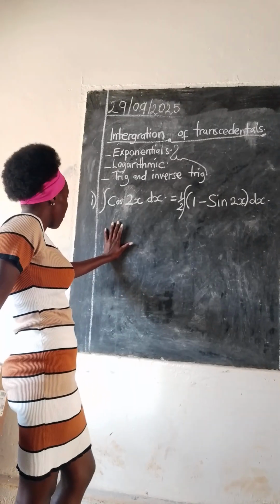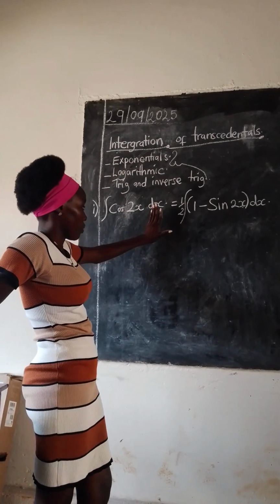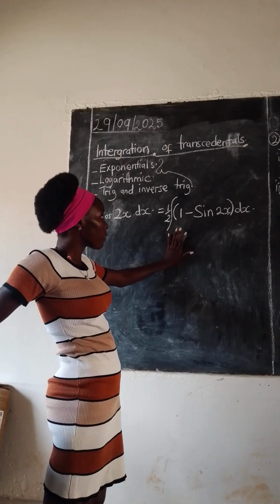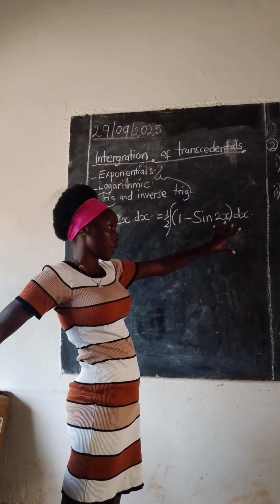If we integrate the cos squared x with respect to x, we are going to have a half of the integral of 1 minus sin 2x dx.